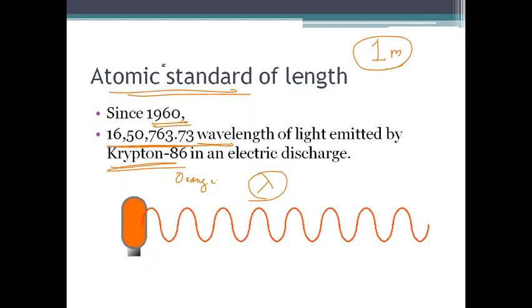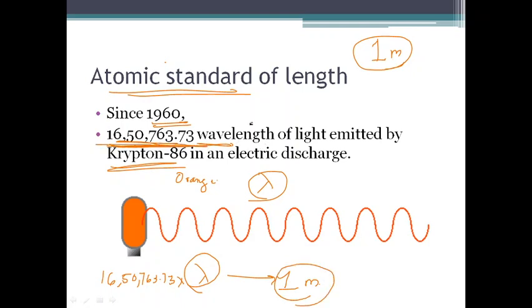The wavelength of this light is not this value. The wavelength of the Krypton 86 emission is actually known. It is defined as lambda, and 16,50,763.73 times this wavelength is defined as 1 meter. I think I mentioned this to be the wavelength, this is not the wavelength. The wavelength lambda is known. It is a standard value, and we multiply that wavelength with this value to get 1 meter, and that is defined as 1 meter by 1960. As we can see, this is more accurate and this is universal.